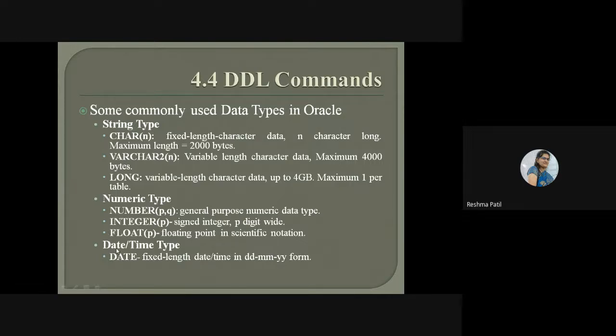And one more data type is there, the date time type. Date is a fixed length date time in DDMMYY form. If you want to take data in this form, then we can use a date time data type. So these are the different data types in Oracle, categorized under string type, numeric type and date time type. You can use any one of these data types for your attribute.